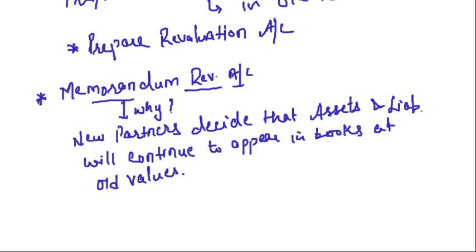Now, we are saying that in case of revaluation of assets and liabilities, we give the new values to the assets and the liabilities, right? And those assets and liabilities appear in the balance sheet at new values. But there is a case when the new partners, that is the remaining partners, decide that assets and liabilities will continue to appear in the books at old values only. We will give effect to the profit or loss on revaluation, but we will not affect the values of the assets and liabilities. Clear?